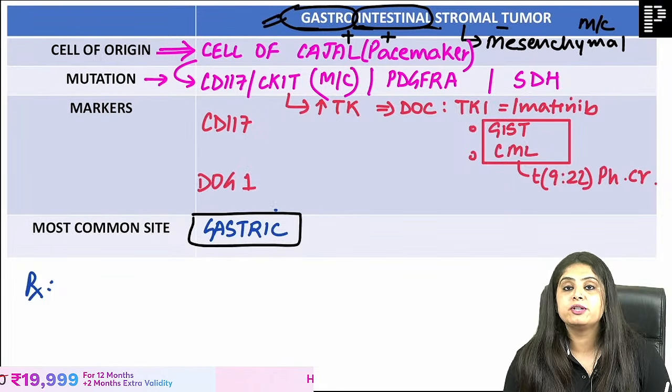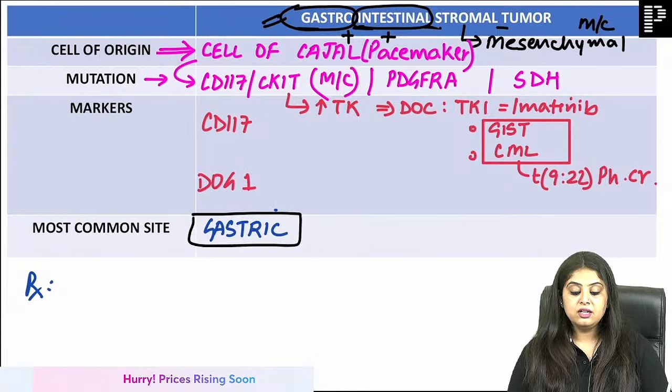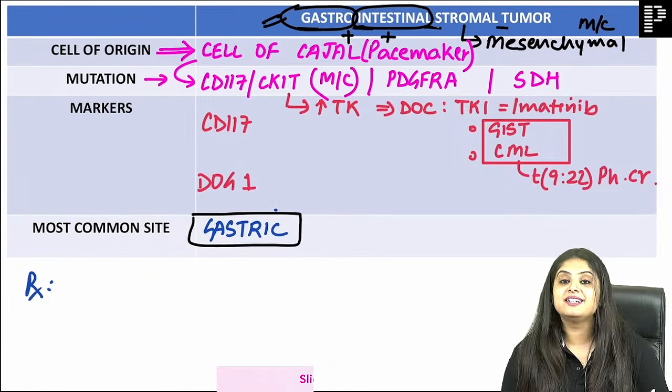Yeah, but now you get pharma questions on imatinib resistance and all. Pharma, I'm not teaching you. Okay, like you hate it, I hate it too.